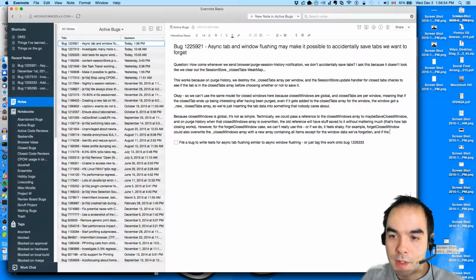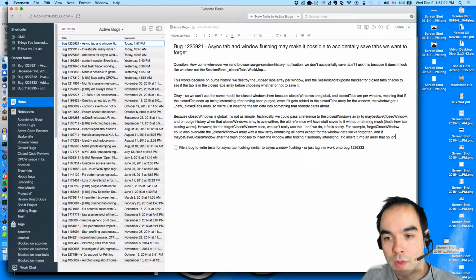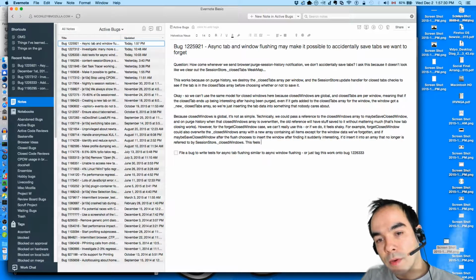And if the maybe save closed window, after the flush, chooses to insert the window after finding it suddenly interesting, it inserts it into an array that is no longer referred to by session store closed windows. This feels error prone, though.